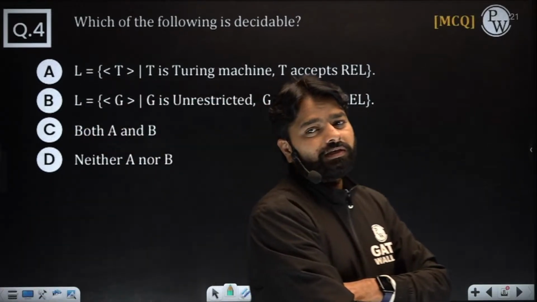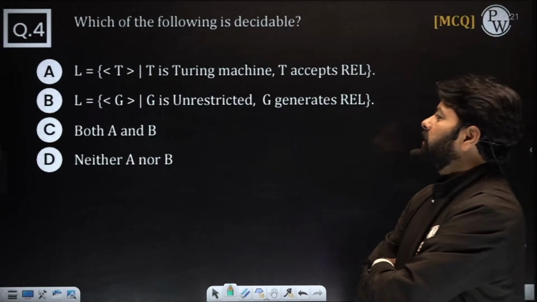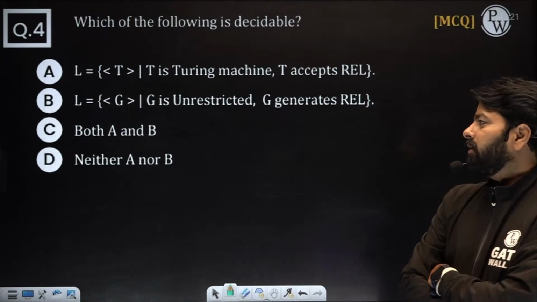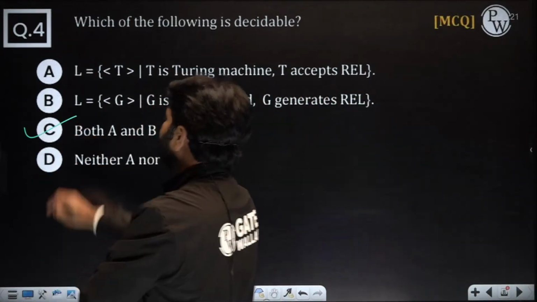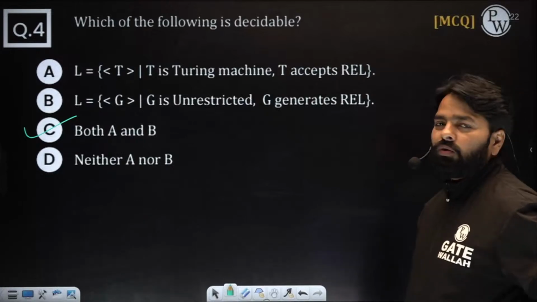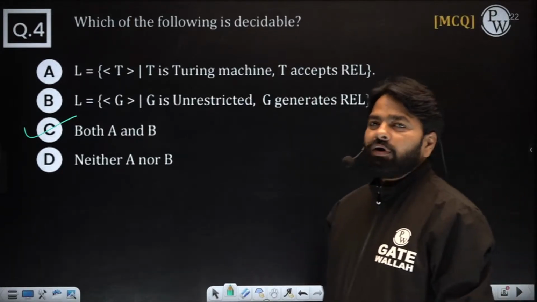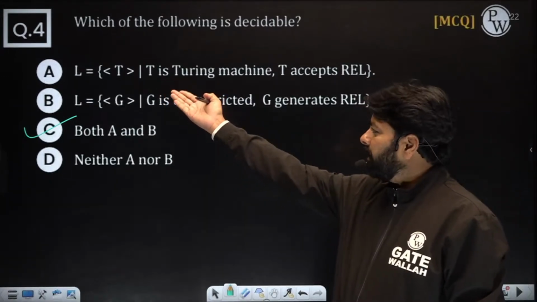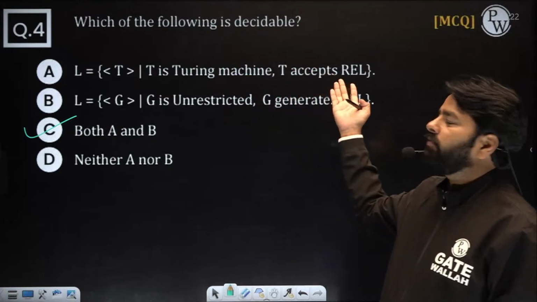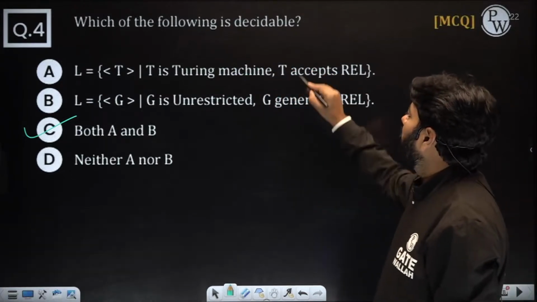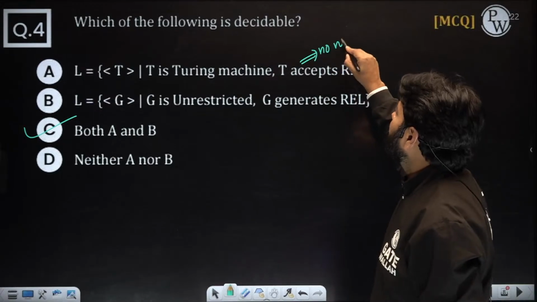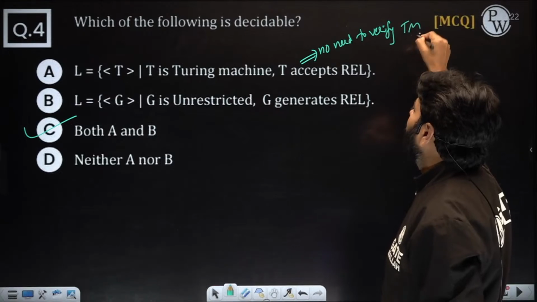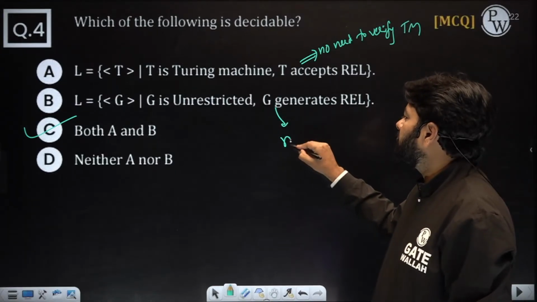This question is very, very easy. Why? You are asking what is the fact, right? You are asking what is trivial. Answer is, why? Do you know, by default every grammar is unrestricted. By default, if the given input is a Turing machine, no need to check whether it is accepting RL. Why? No need to verify. No need to verify the given TM. No need to verify the given grammar.